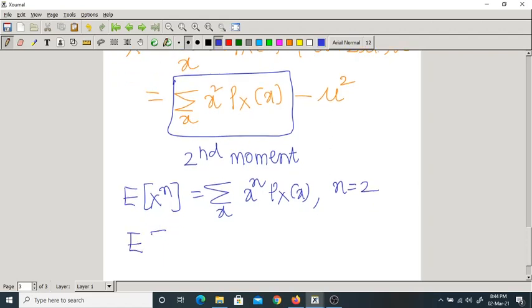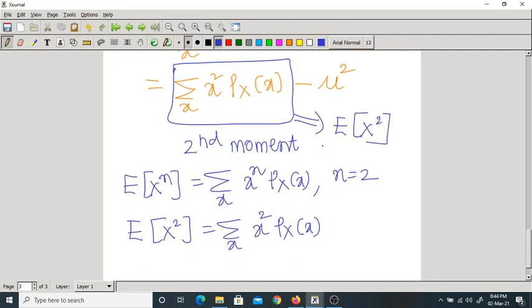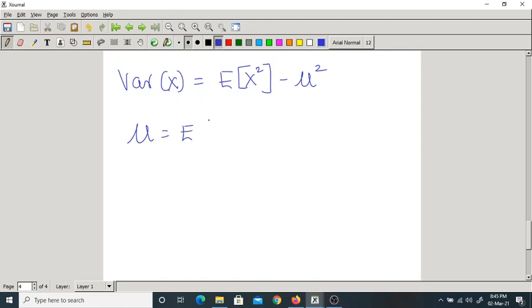Expectation of x square equal to summation over x square into px of x. Precisely this is equal to expectation of x square, or the second moment. Now finally, variance of x equal to expectation of x square minus mu square. But what is mu equal to? That is expectation of x.